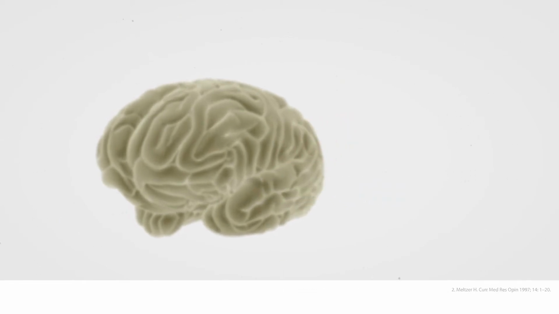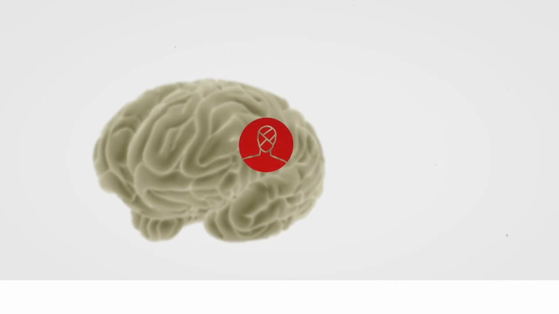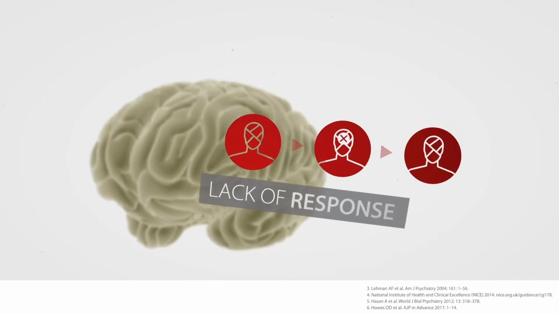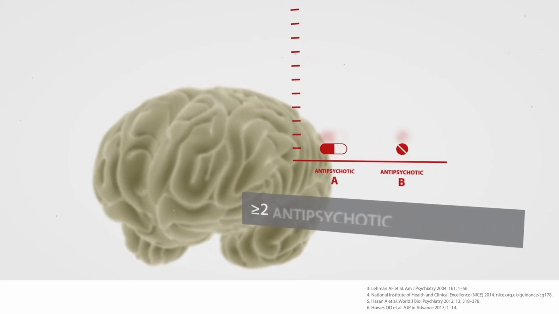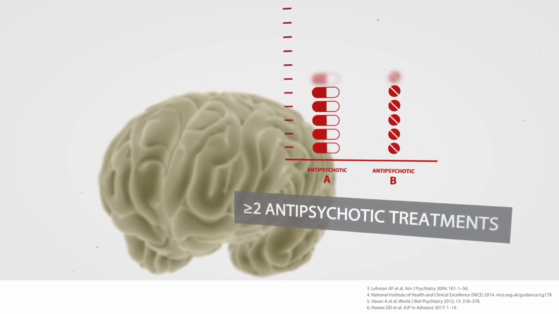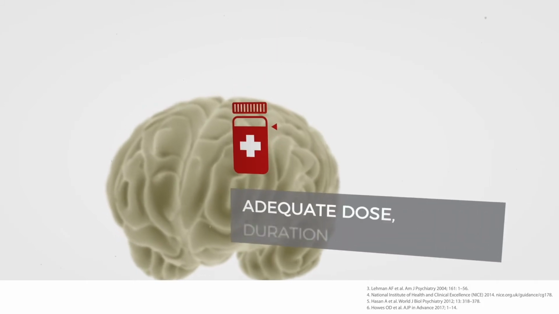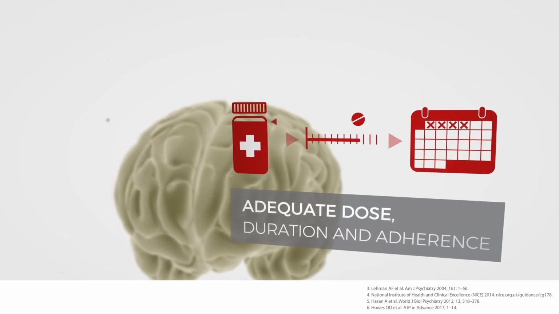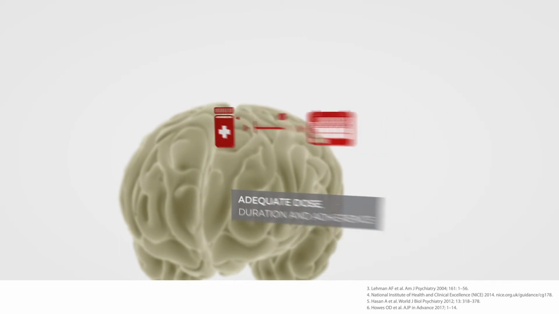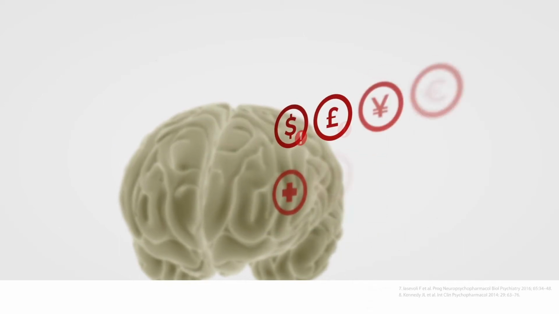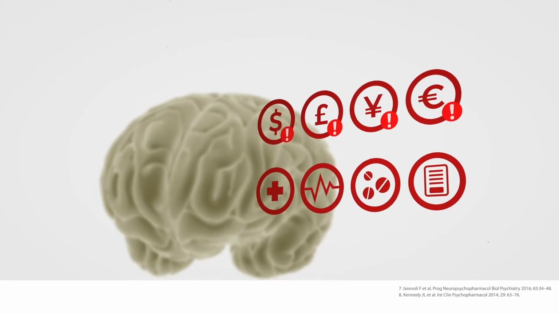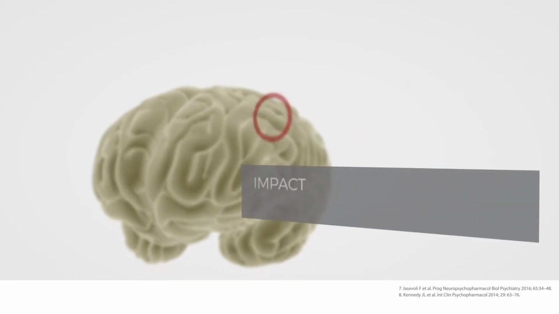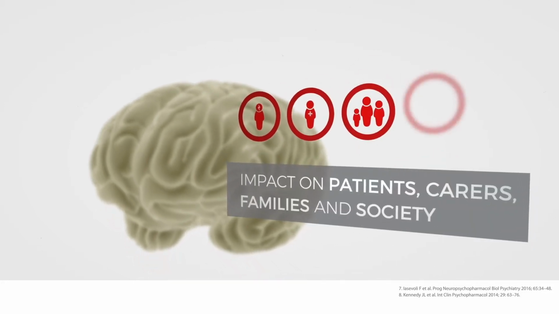Treatment-resistant schizophrenia, or TRS, is broadly defined in clinical guidelines as a lack of response in target schizophrenia symptoms following treatment with at least 2 antipsychotic treatments of adequate dose, duration, and adherence. TRS has a severe clinical and economic impact on patients, carers, families, and society as a whole.